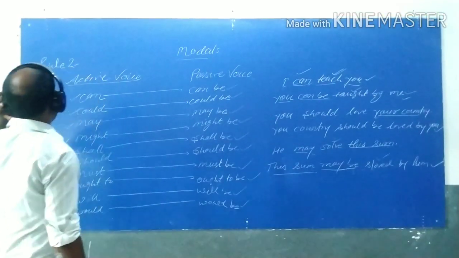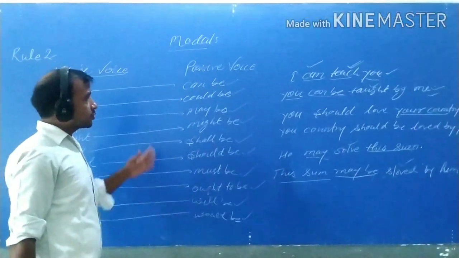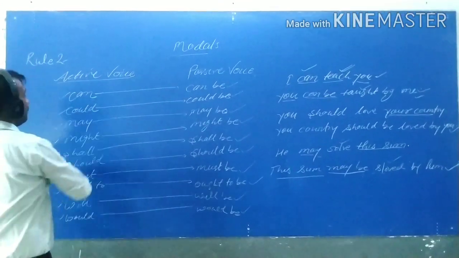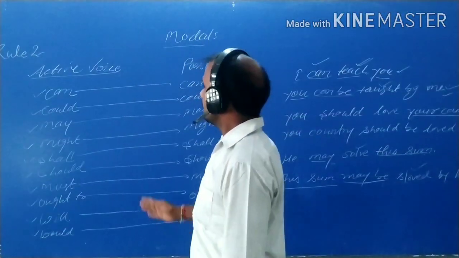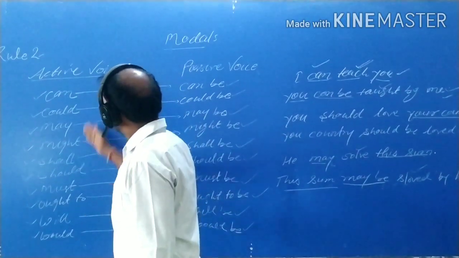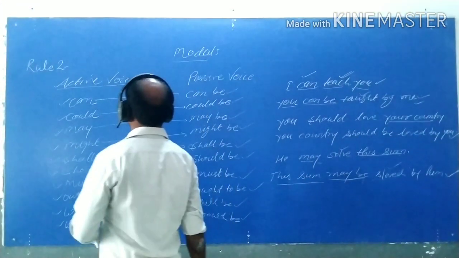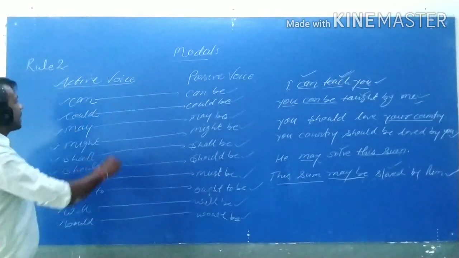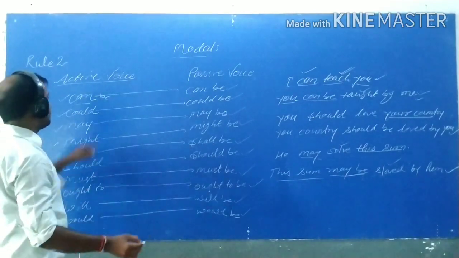Well student, here the second rule is given, and this rule belongs to the modals. That means when the active voice of the given sentence is based on modals, then how can we transform? This is very simple. Just write be beside the modal, and the verb in the third form.